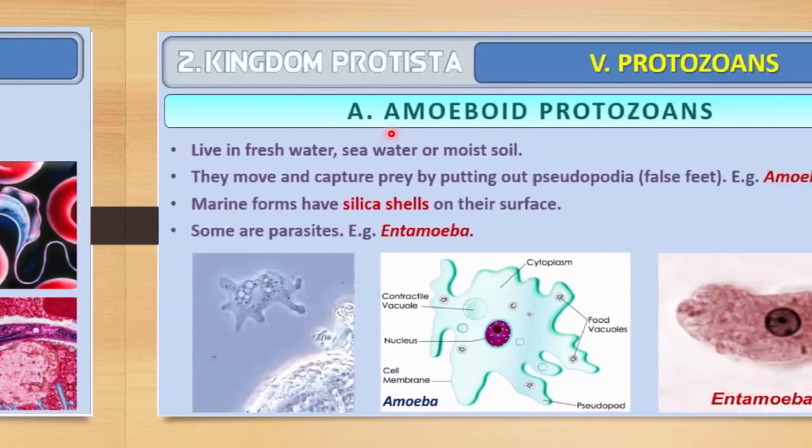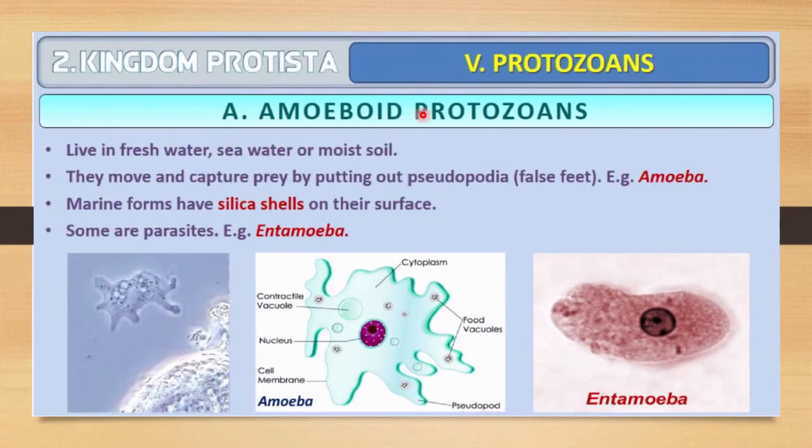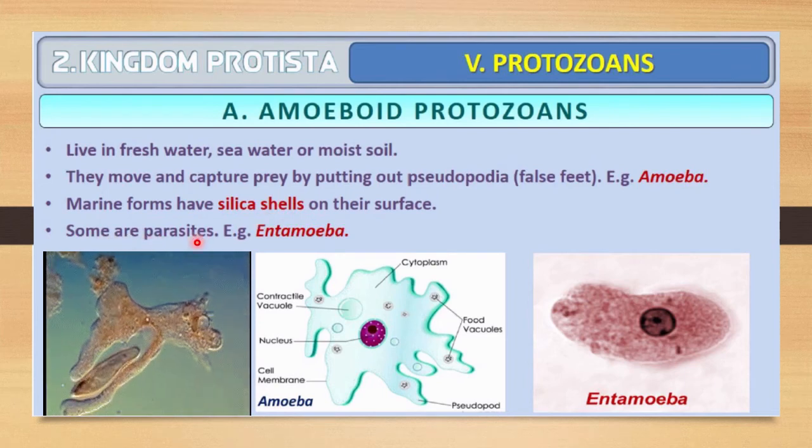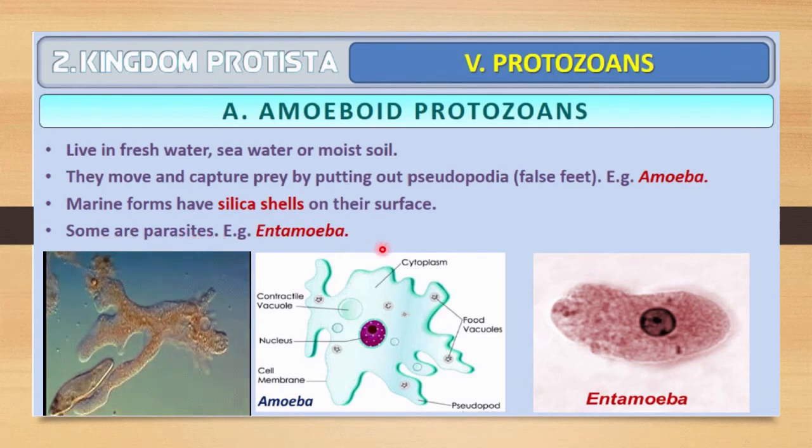So now let me start with the amoeboid protozoans. They live in fresh water, sea water, and even in moist soil. They move and capture prey by using pseudopodia, which are also called false feet, and the example is amoeba. Sometimes, if it is a marine form, then they will have a silica shell on their surface. Some are parasites, for example Entamoeba, which is the causative agent of amoebiasis in humans.